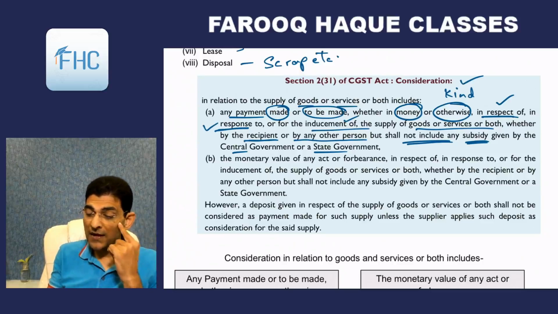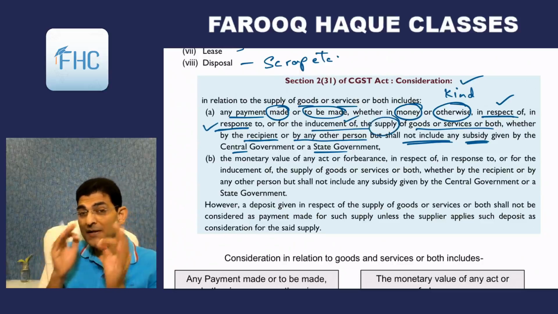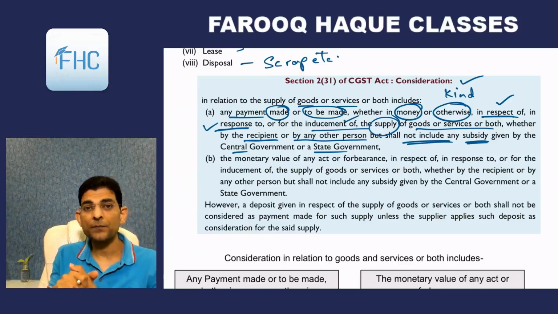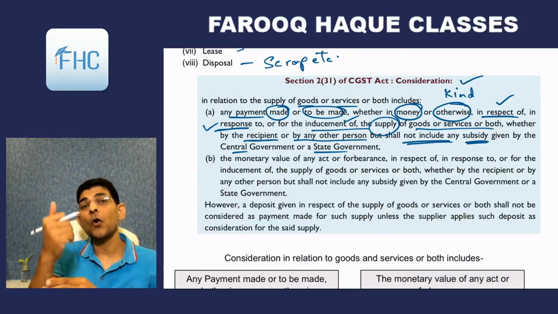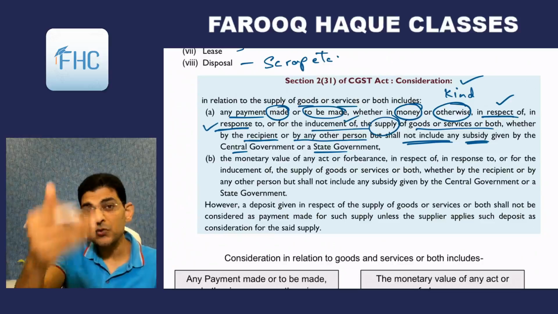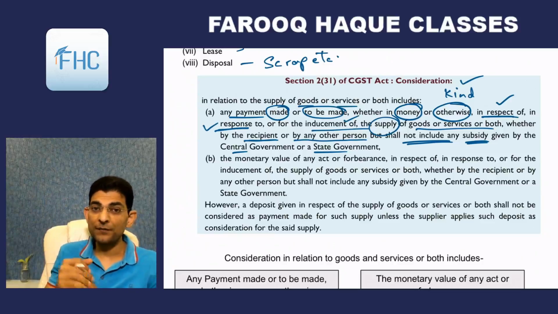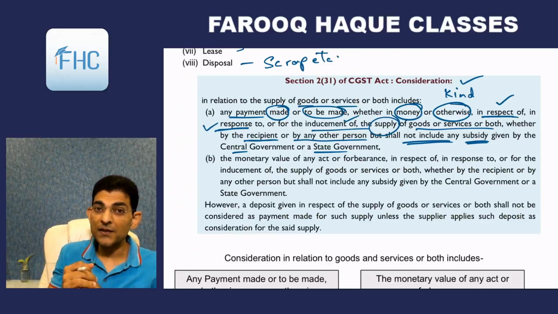Okay. So if it has a connection with supply, then only it will be called consideration. Every money transferred by one person to another is not consideration. If that money is in respect of some supply, is in response to some supply, or is for inducement of supply of goods or service, or both, then only it will be called consideration.